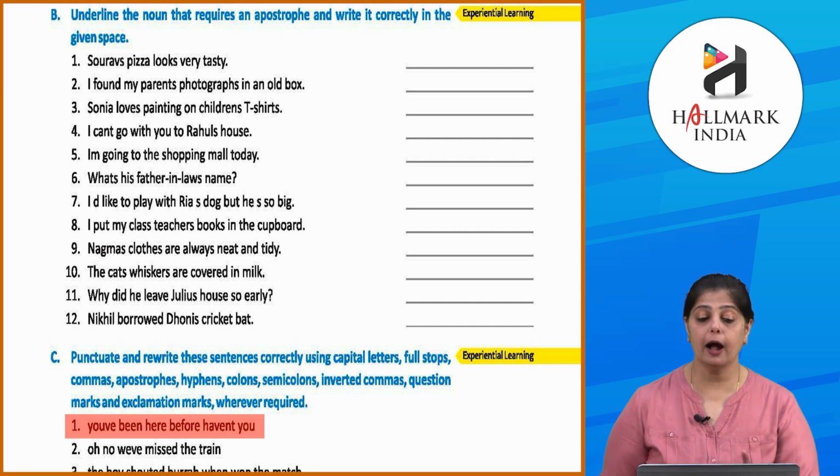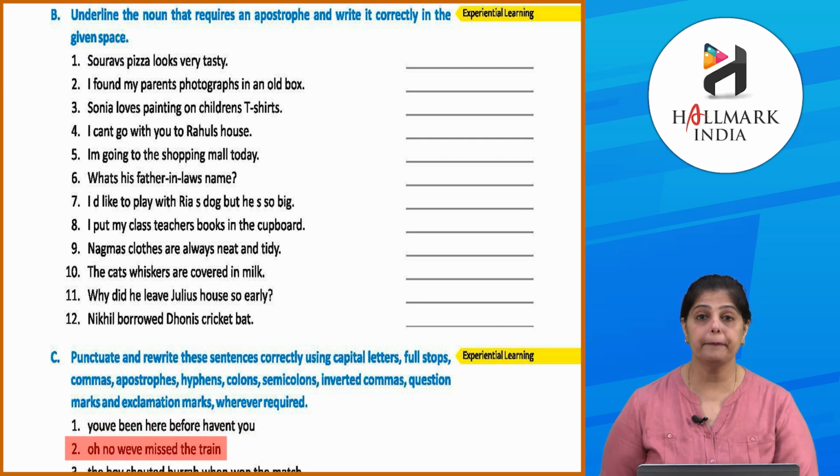Alright? Okay, आप देखते हैं second one. Oh no, we've missed the train. तो यहाँ पे O capital आएगा. Oh no. इसके बाद आएगा, क्या आएगा? Exclamation mark. Okay? फिर हम लिखेंगे we've missed the train, जहाँ पे W capital होगा. Okay? W-E apostrophe V-E. Okay? Missed the train, full stop. Clear? Fine? Now do it again, children. Start doing all these exercises. They are very easy and you all can do them very well. Alright, children? So get going.